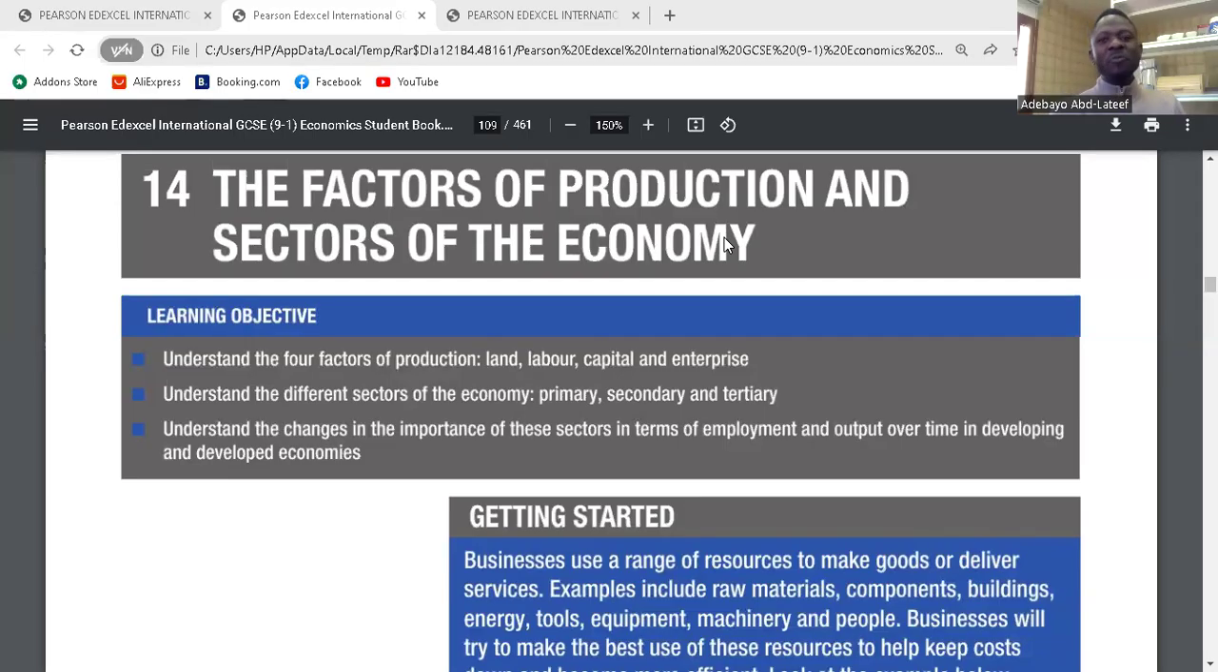Chapter 14, the factors of production and the sectors of the economy. When we talk about factors of production, we're talking about resources that help us in the production of goods and services. So if factors of production is being mentioned, it means there's production. So let's go down and see.